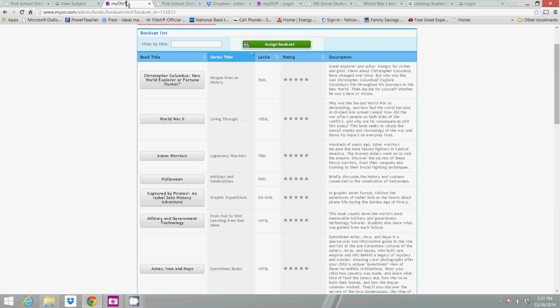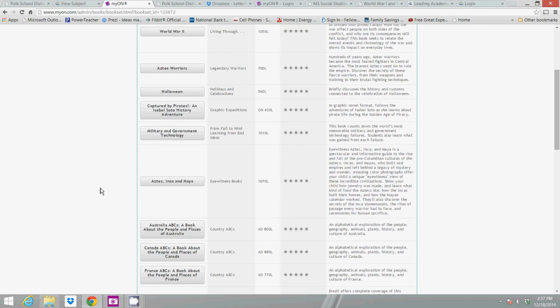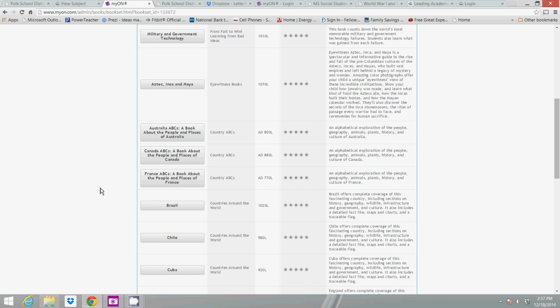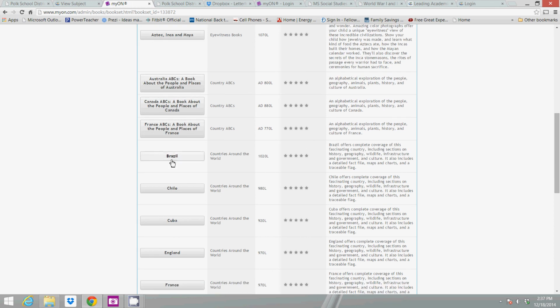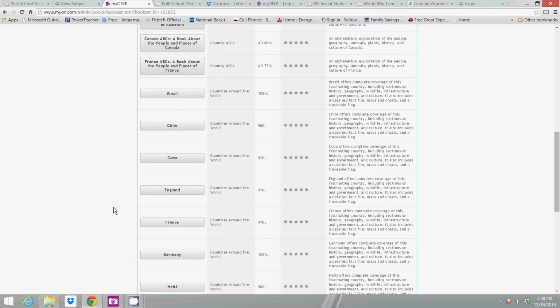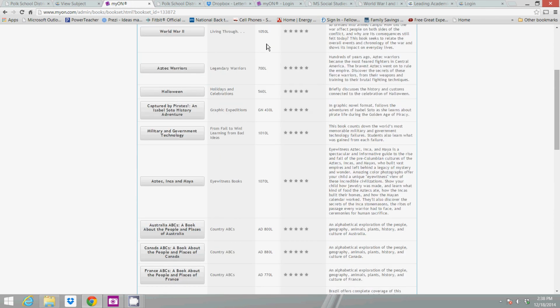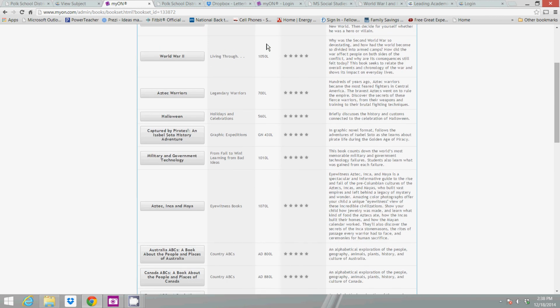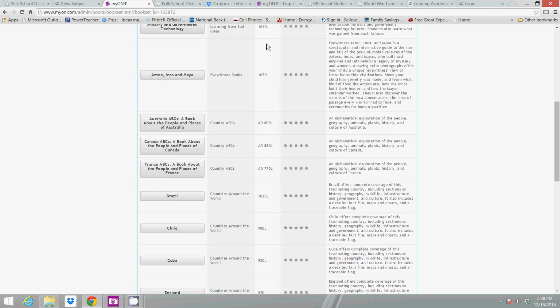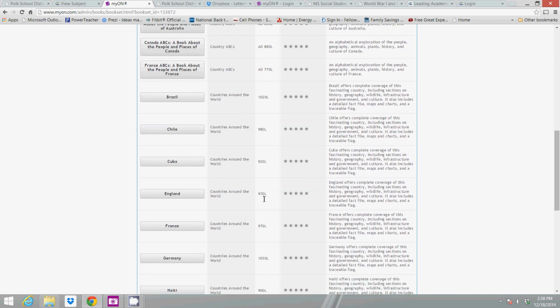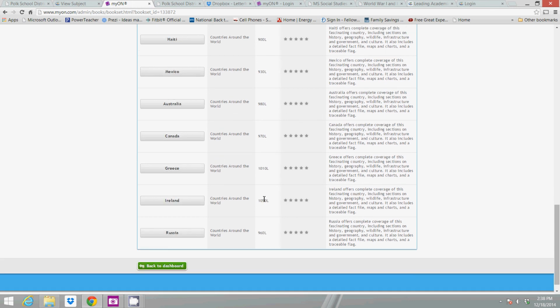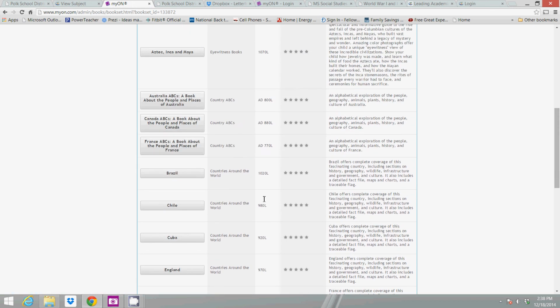So some of the books that they're able to choose from that are in this teacher's list, they can choose from Christopher Columbus, World War II, Aztec Warriors, Aztec, Inca, and Mayas. It's a wide variety of historical books that they can read, Brazil, Chile, Cuba, and you can also see the Lexile level for each book. Basically, the higher the Lexile number, the harder the book is. I would encourage your student to at least read somewhere in the 700s to 800s, if not above. And so most of those books that you see in this teacher's list are in that general area as well.